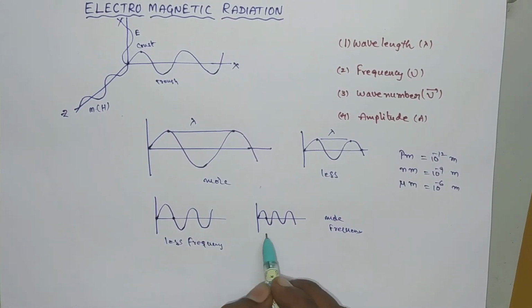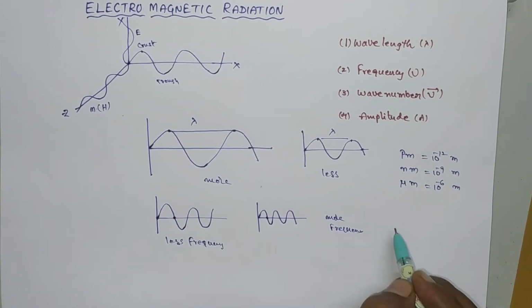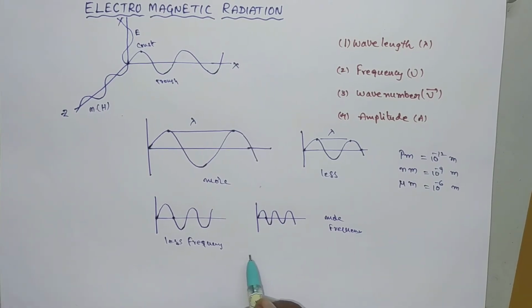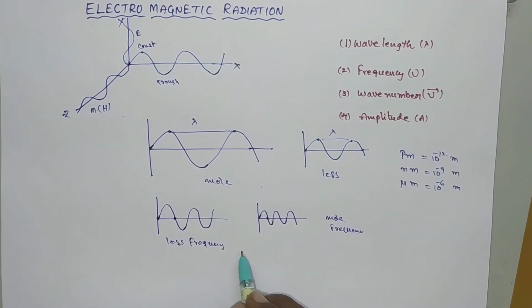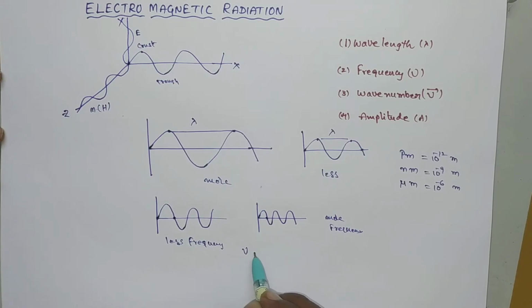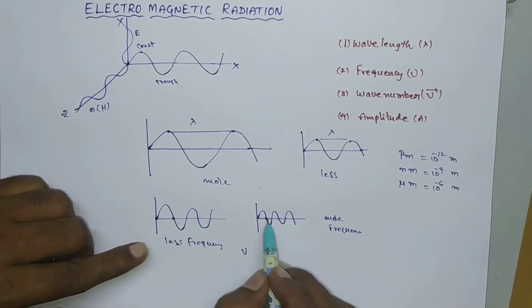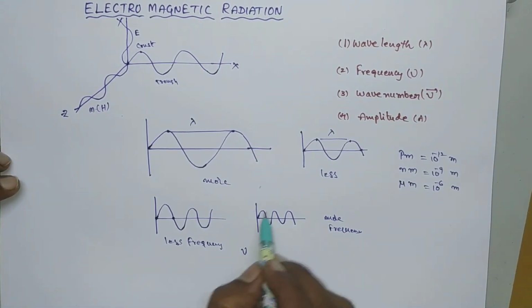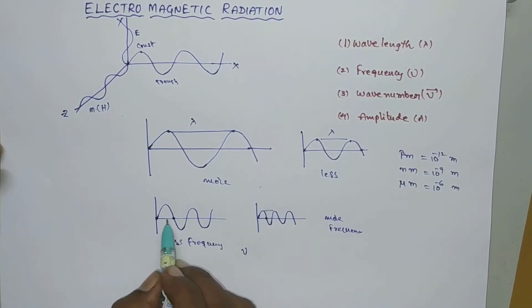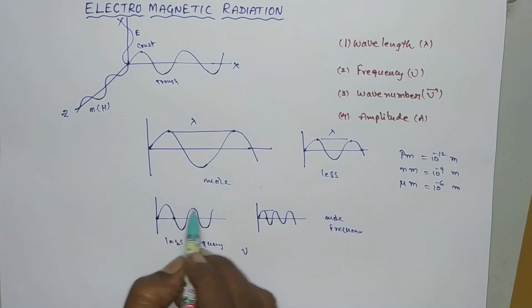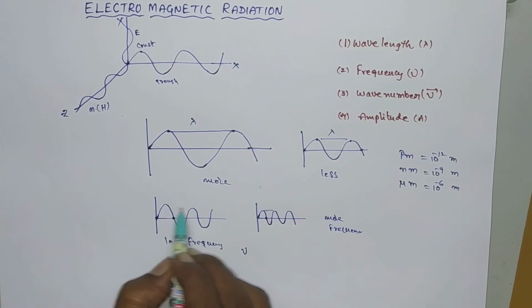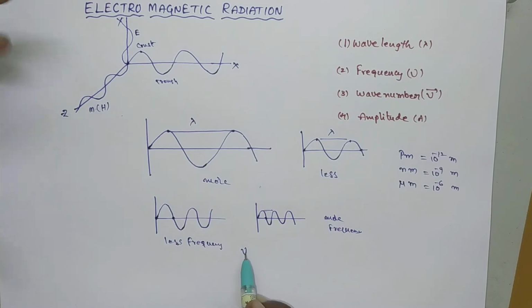If lambda is less, frequency will be more. That's why frequency and wavelength are related like this: frequency nu is inversely proportional to wavelength lambda. If frequency increases, wavelength decreases. Here the frequency is more, so the wavelength, that is the distance, will be less. Here the frequency is less, so the wavelength will be more. That's why both are inversely proportional to each other.